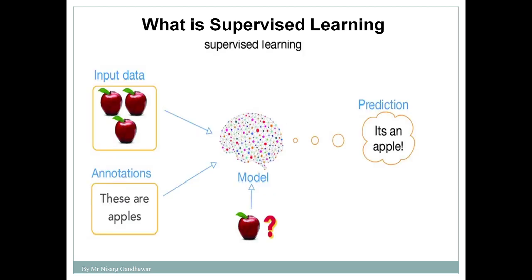So what is the meaning of labeled data? Here you can see that this is an apple. This is the input data, but here I am giving the label as apple, that these are apples. This image is about an apple. That means I am giving labeled data to my machine.